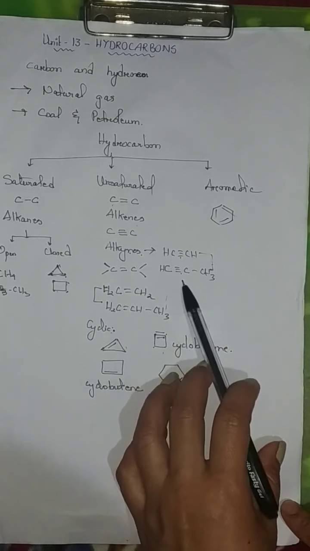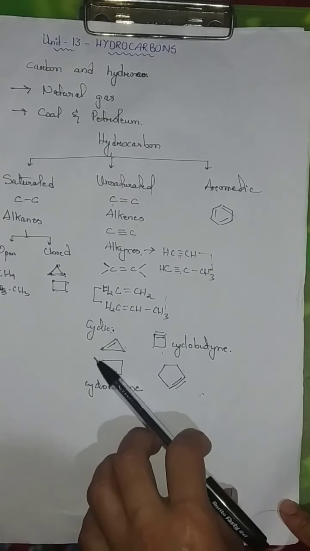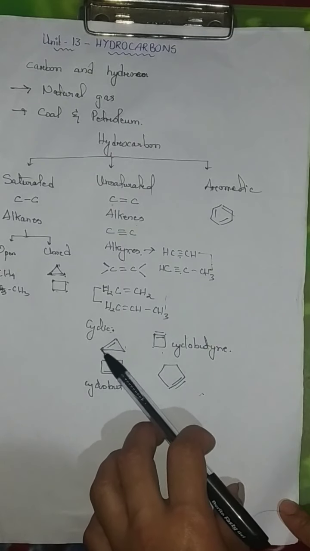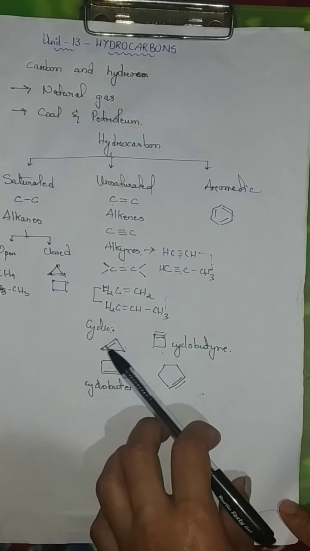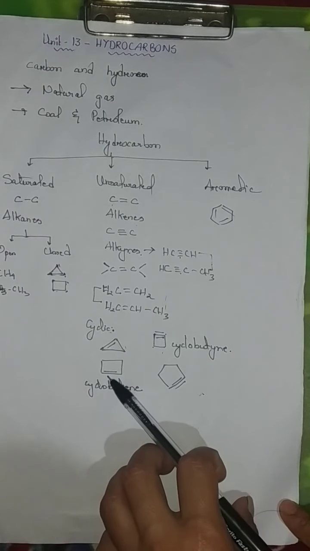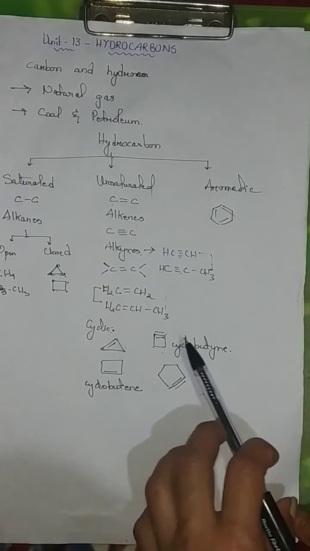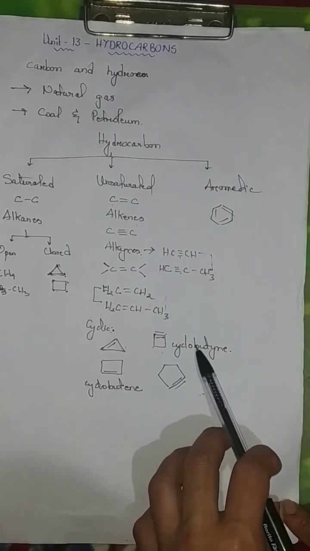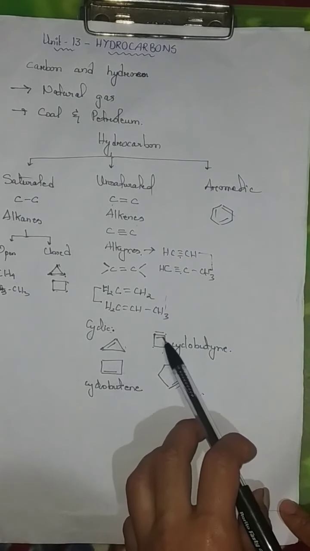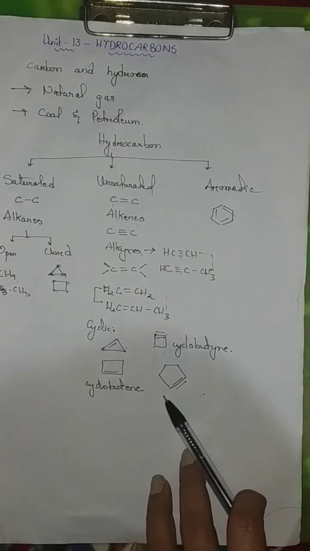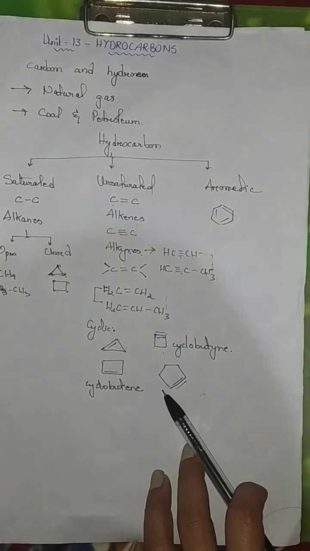For cyclic alkenes, a double bond is present here, therefore known as cyclopropene, and this is cyclobutene, one double bond, 4 carbon atoms. Since it is a triple bond, it would be known as cyclobutyne. Same example would be here too. Now, aromatic hydrocarbons.